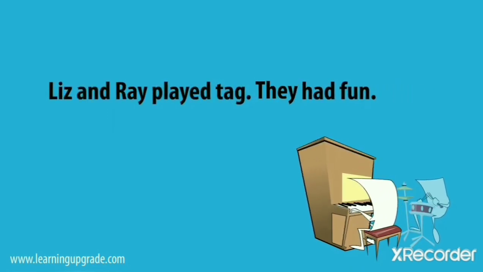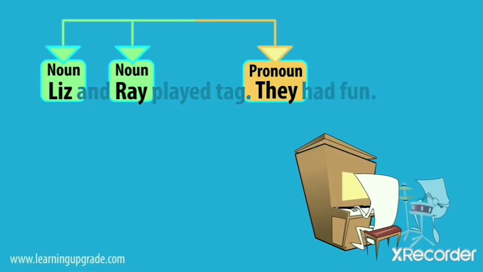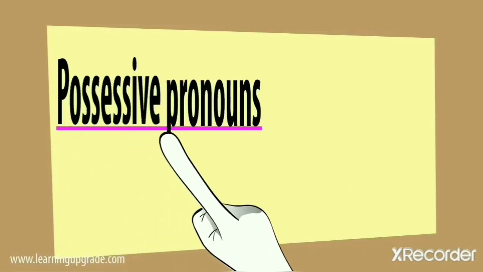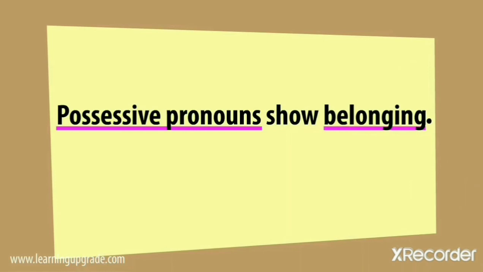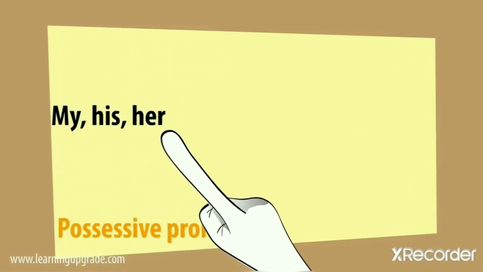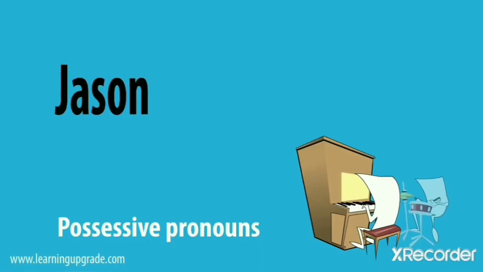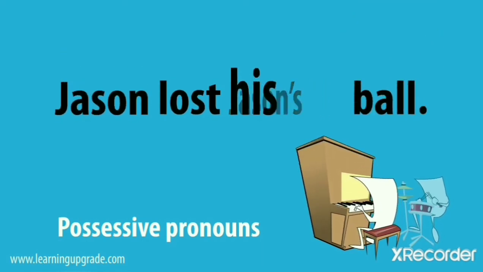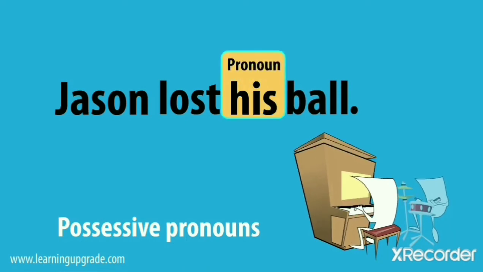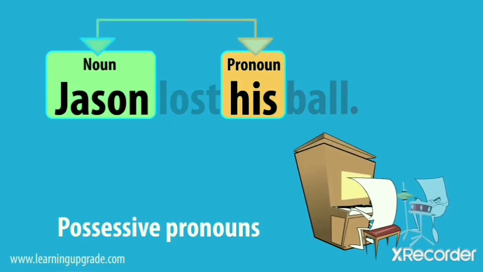They had fun. The pronoun they takes the place of the nouns Liz and Ray. Possessive pronouns show belonging. My, his, her, our, their, your, whose, its. Jason lost Jason's ball. Jason lost his ball. The pronoun his takes the place of the noun Jason.